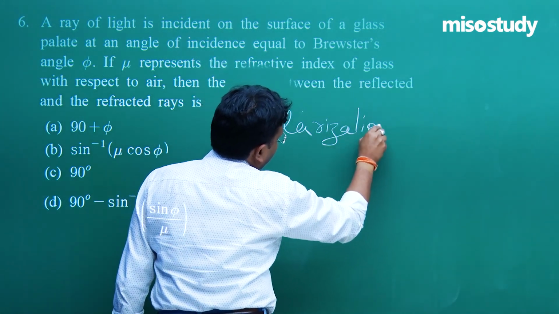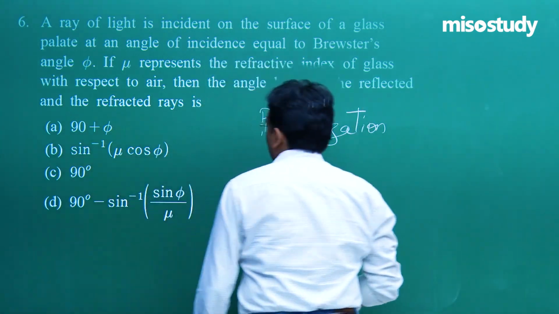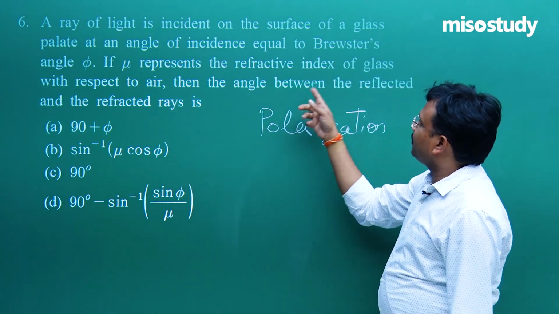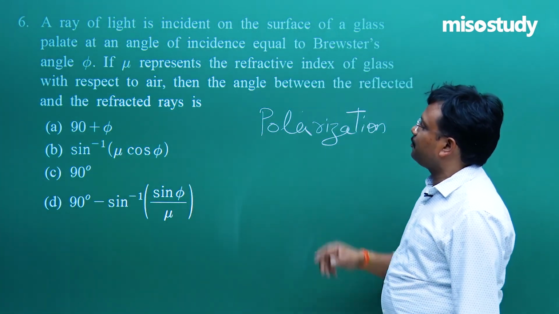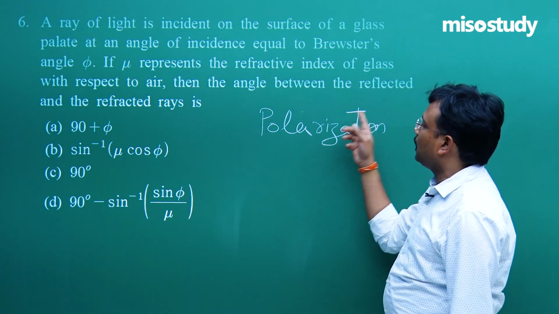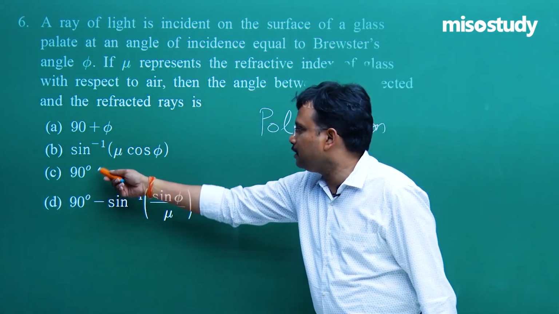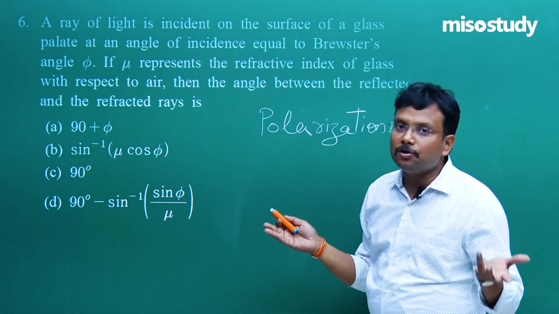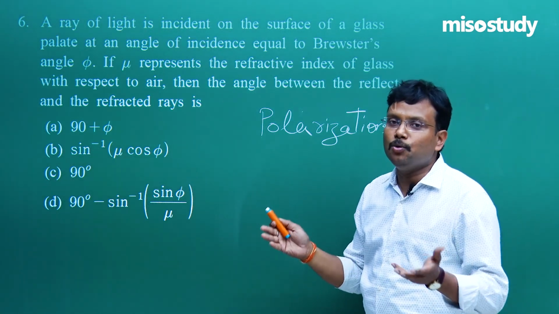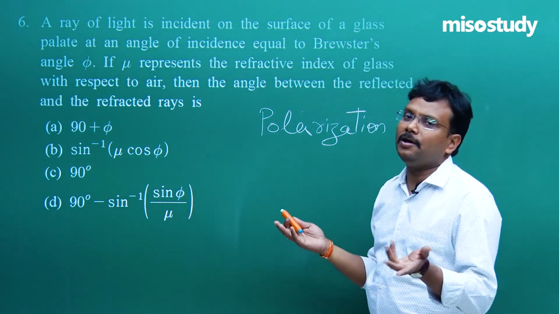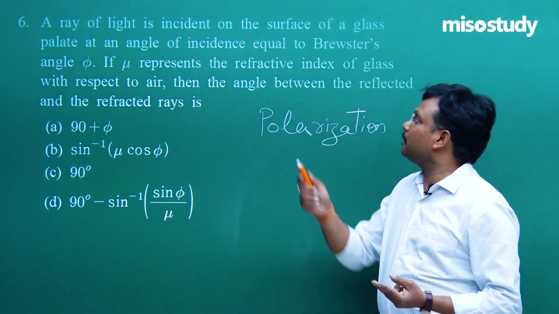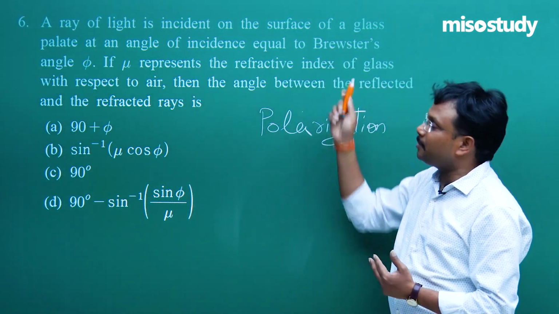Nothing else, nothing more. If mu represents the refractive index of glass with respect to air, then the angle between the reflected and the refracted ray is simply 90 degrees, using Malus law and Brewster law.